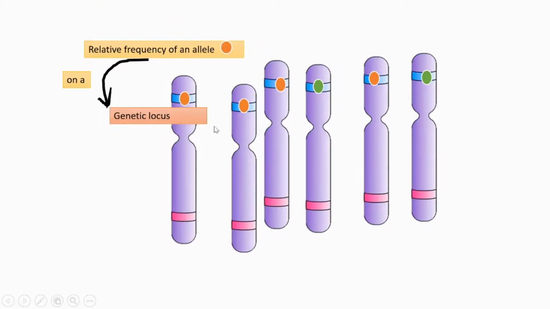Then we check, and with respect to different chromosomes, the number of this particular allele is 1, 2, 3, 4. When compared with the total number of genes at this locus, which is 1, 2, 3, 4, 5, 6, out of these 6, 4 are of the considered allele. That is its frequency: gene frequency or allelic frequency.